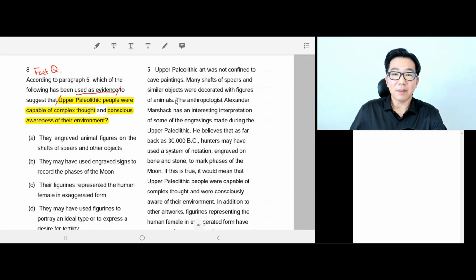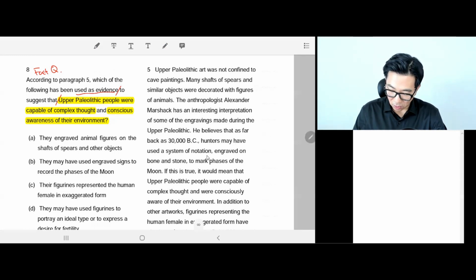Okay, sorry. Let me read this from here again. I interrupted myself. My apologies. The anthropologist Alexander Marshak has an interesting interpretation of some of the engravings made during the Upper Paleolithic. Okay, tell us what is your interesting interpretation of these engravings? He believes that as far back as 30,000 BC, okay, so long time ago, what did he find? Hunters may have used the system of notation.